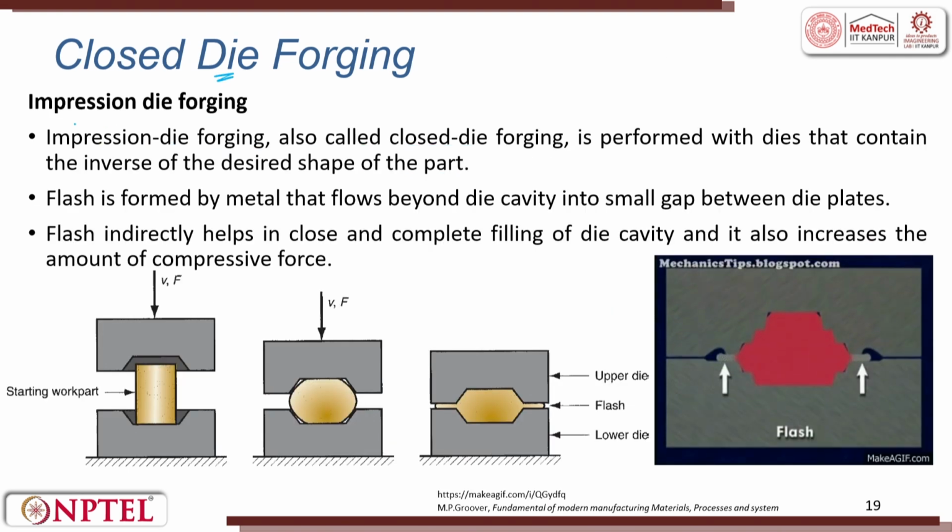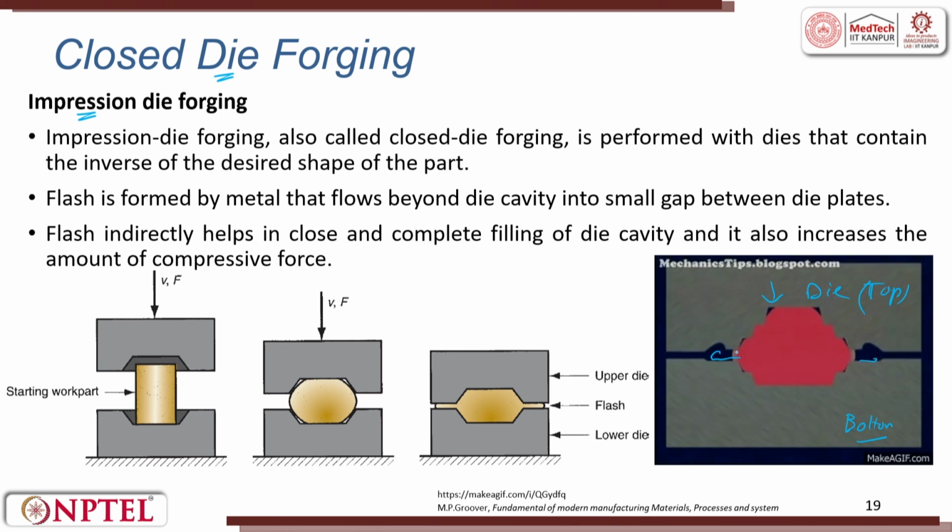Closed die forging or impression die forging. In impression die forging, you see very clearly that there is a volume of material kept in the center. So, this is a die on top, this is the die bottom. So, when the compression load is applied, you see here there is material flowing along the land to the gutter,